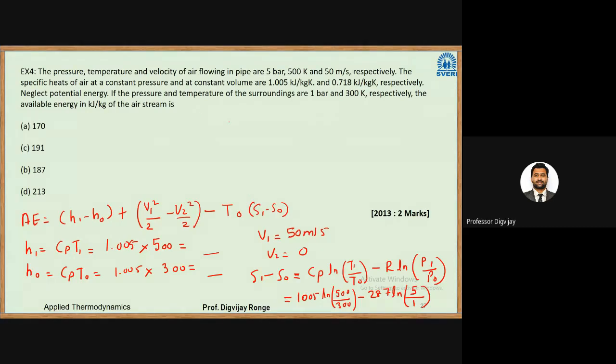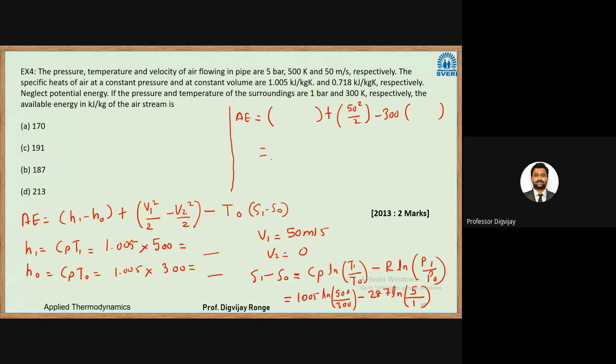And finally, you can put it in the available energy form. Change in enthalpy, H1 minus H0, plus the 50 meter square by 2, minus 300 into whatever this change in entropy comes out to. You can directly put that here and calculate the available energy.